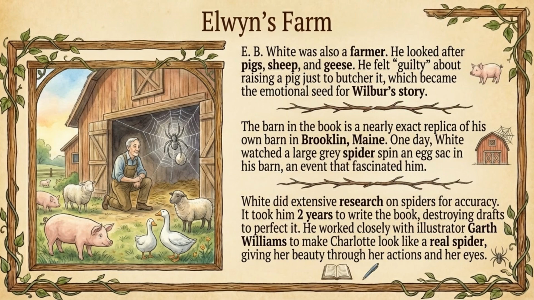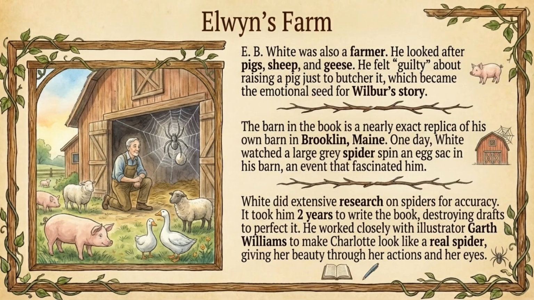One day, White watched a large gray spider, an Araneus cavaticus, spin an egg sac in his barn. When he had to leave for a trip, he cut the egg sac down and took it with him in a candy box. Hundreds of spiders hatched from that. White did extensive research. He read books on spider anatomy and behavior because he wanted Charlotte to be scientifically accurate, even if she could talk.